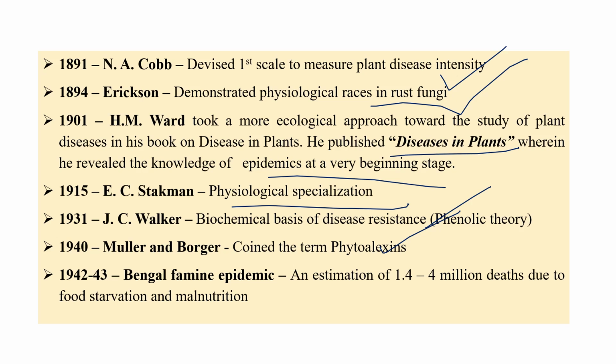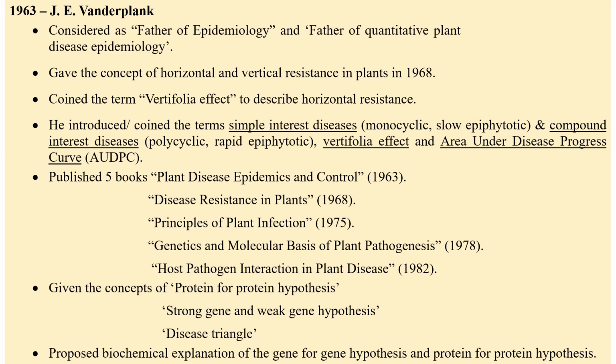Bengal famine around 1942-43, around 1.4 to 4 million people died just because of food starvation. J.E. Vanderplank is generally considered the father of plant disease epidemiology and of quantitative plant disease epidemiology. He gave the concept of vertical and horizontal resistance in 1968 and also coined the term vertifolia effect. It generally means loss of horizontal resistance while breeding for vertical resistance.